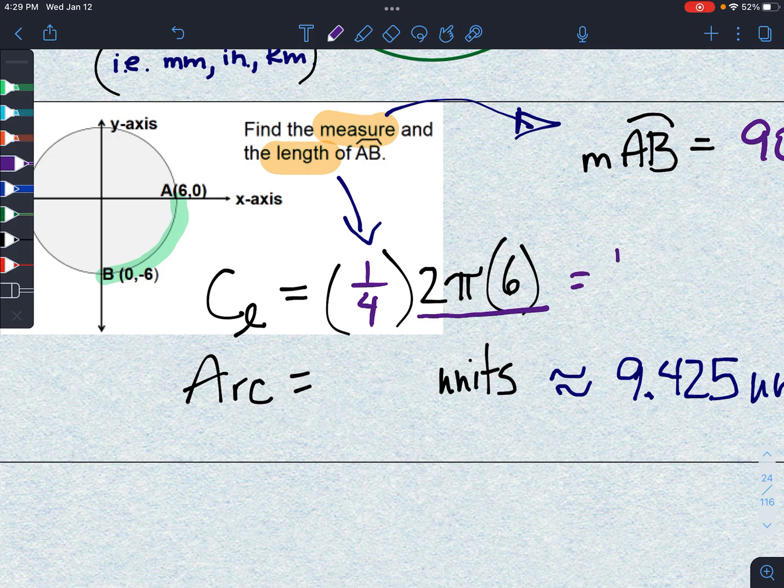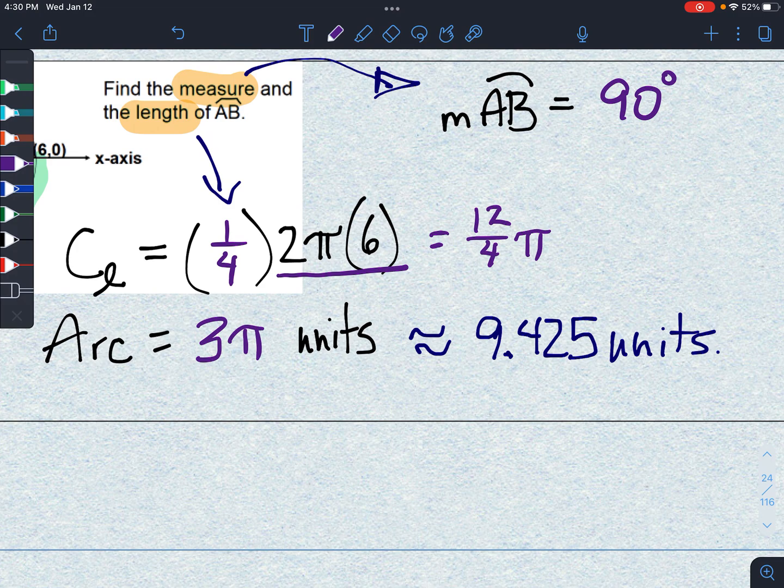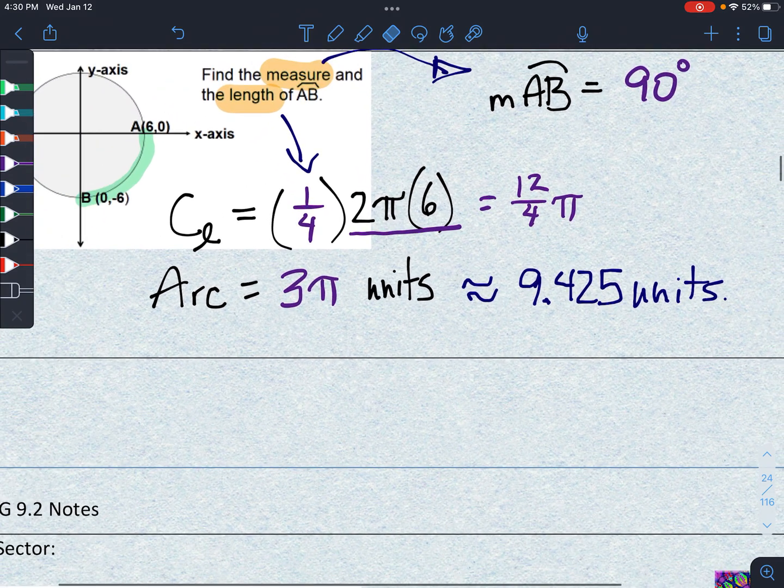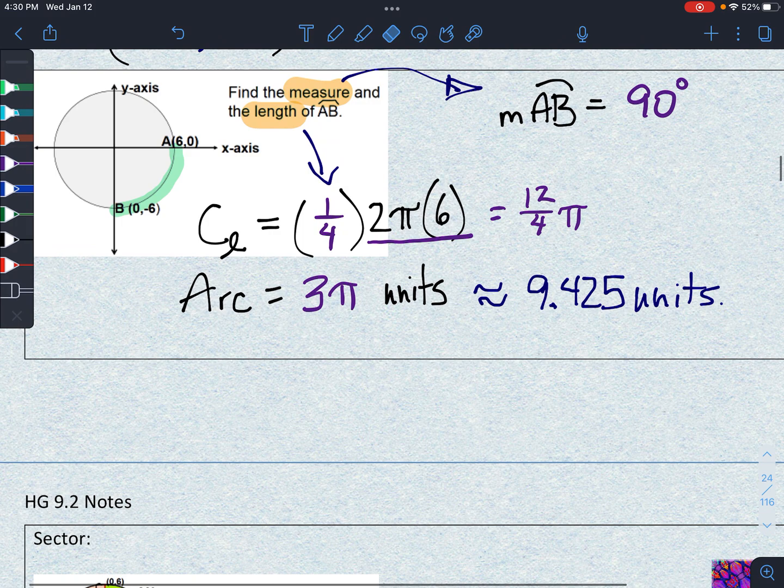So in essence, we have 12 over 4 pi. See how I took the 1/4 and the 2 and the 6 and smushed those all together? So the answer would be 3 pi units. Now if you rounded that off, say to the nearest hundredth, it would be 9.42. In this case, they don't tell us the units, so we just put units.